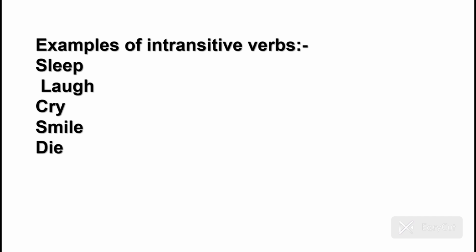Die. She died. She died yesterday. She died last year. In these examples, again we do not have a direct object, but still the sentence is giving us a complete sense. Why? Because they are intransitive verbs. I hope I am clear with it.